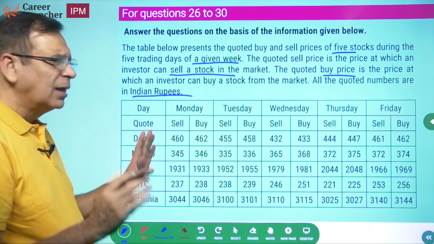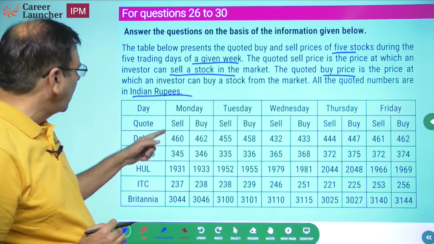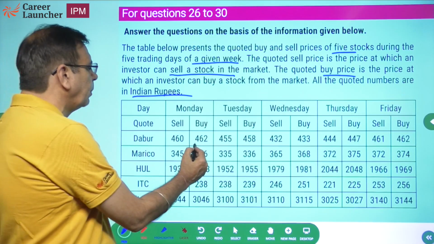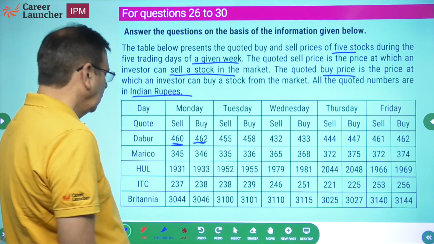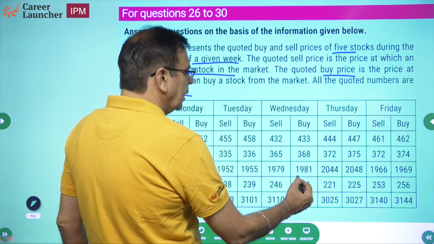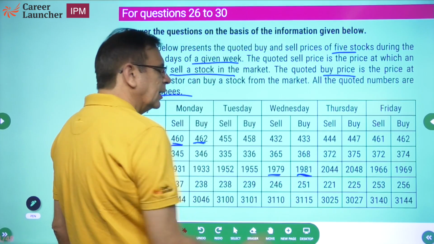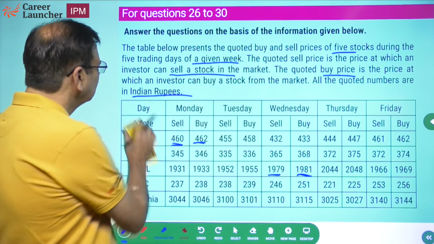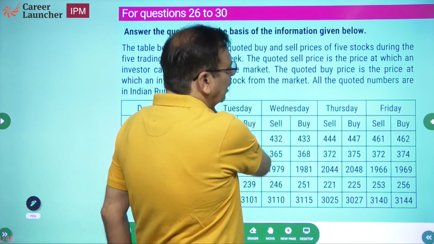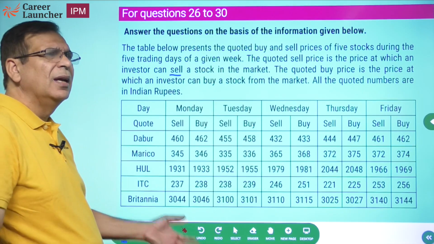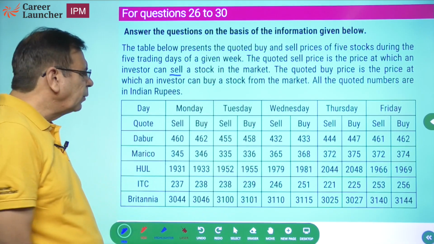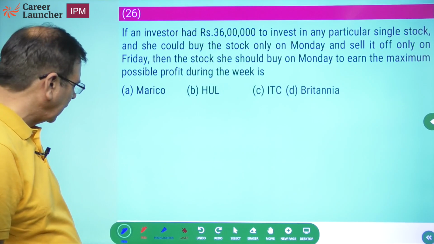Okay, it's a table, understood? This Monday if you buy Dabur, you will buy Dabur at 462. If you want to sell Dabur on Monday, you'll sell it at 460. So if you look at HUL Wednesday, you will buy at 1981, you will sell at 1979. Okay? Let's look at the questions. Nothing more to understand in the table beyond this. What kind of question? Percentage change. If this much was invested, what is the profit going to be? That is the kind of question we are likely to get.